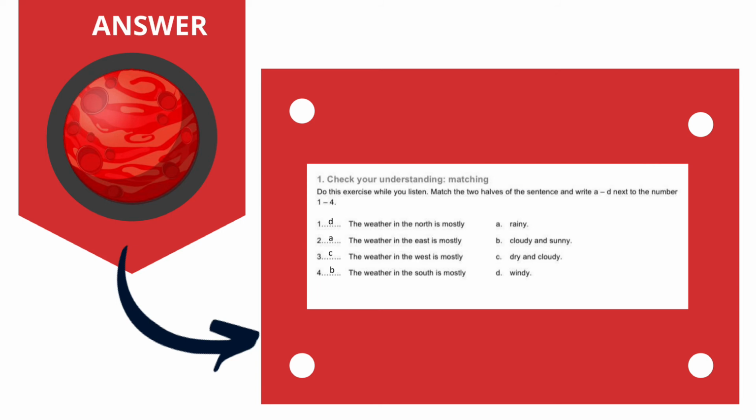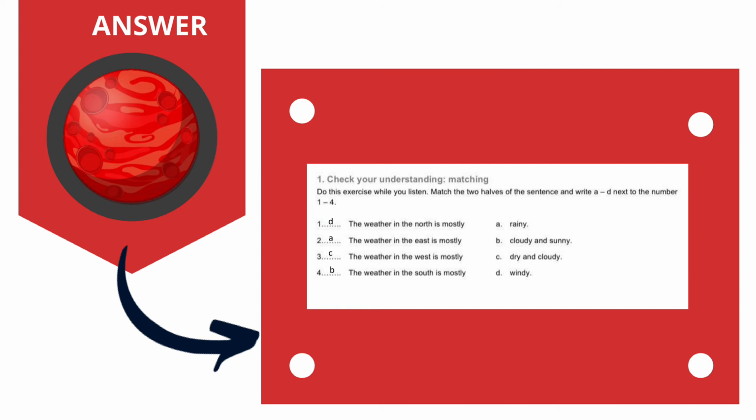Before that, let's read the instruction for this class exercise. Check your understanding, matching. Do this exercise while you listen. Match two halves of the sentence and write A until D next to the number 1 until 4. Let's take a look at question number 1. The statement is, the weather in the north is mostly... So the answer for number 1 is D, which is windy.